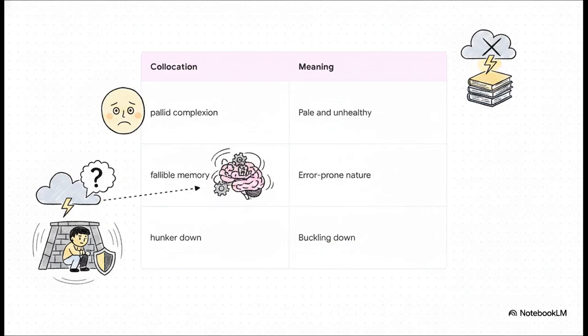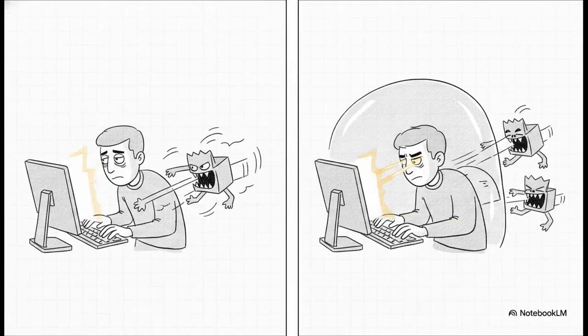highly fallible human memory, which is a great reminder that humans are fundamentally prone to making mistakes. Let's wrap up this vocabulary journey with one final story about resilience. Over in a tech startup, exhausted, pallid developers are working through the night, completely drained of all color. Out of nowhere, new system errors suddenly spring up like weeds. It's a harsh reminder, proving that human beings are inherently fallible and prone to error. These relentless mistakes significantly hinder their progress, acting as a massive weight dragging them backward. But they don't quit. They hunker down, narrow their focus, and aggressively code until dawn.